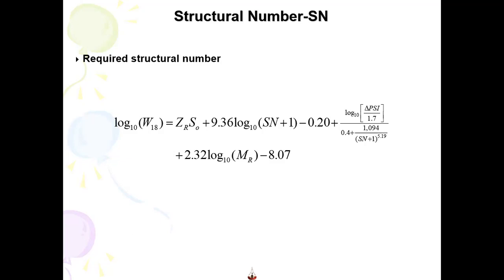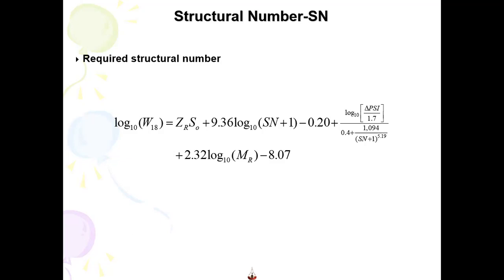In order to calculate SN3, SN3 means the 3 layers: asphaltic wearing course, asphaltic base course, and aggregate base course. For that we will use the MR of the granular subbase course, that is given as 15,000 or 20,000 psi.